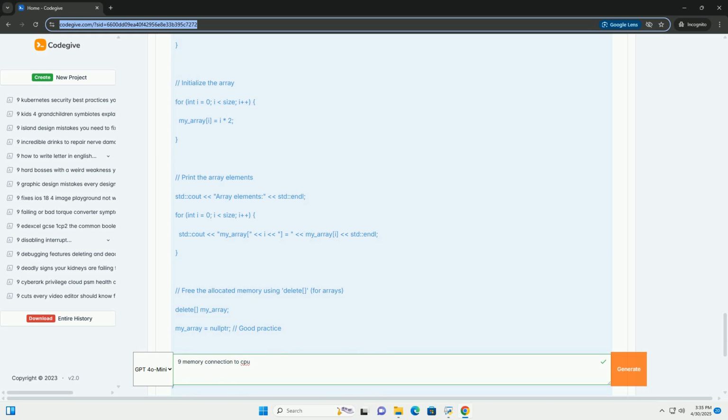5. Memory module access. The appropriate memory chip within the module is activated based on the address. 6. Data transfer. Read: the memory module sends the data back to the memory controller. Write: the memory module receives the data from the memory controller and stores it at the specified address. 7. Response to CPU. The memory controller provides the requested data to the CPU, for a read, or confirms the completion of the write operation.